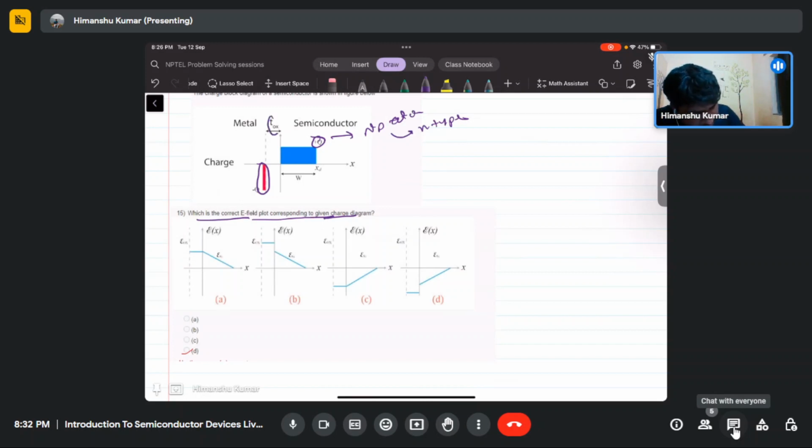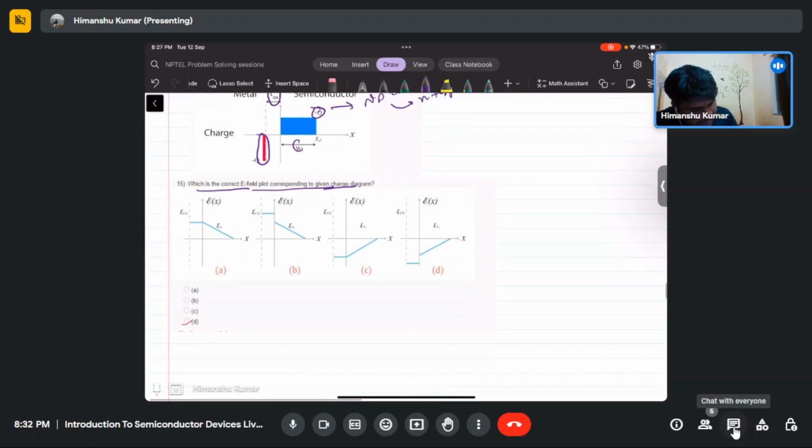And since the oxide and semiconductor have different permittivity, there will be a sudden discontinuity in the electric field profile. So from the discontinuity we can eliminate options A and C directly, because the field can't be continuous if you are using two different dielectric materials. If the dielectric constant is different, then the field can't be continuous.